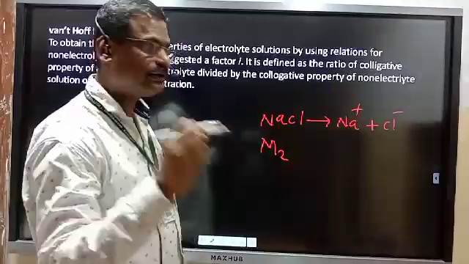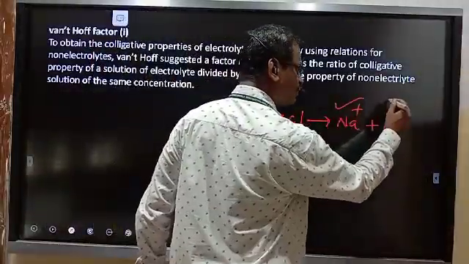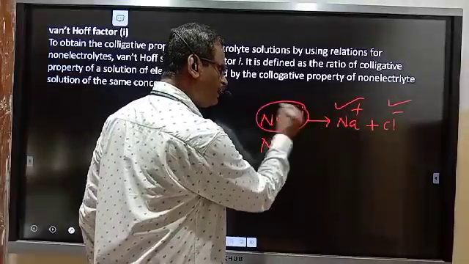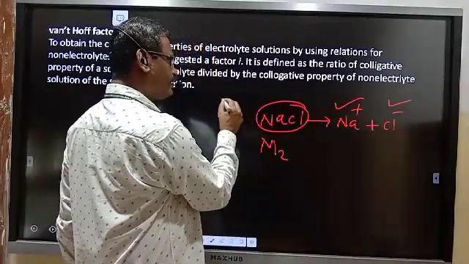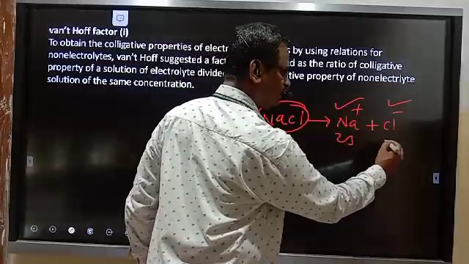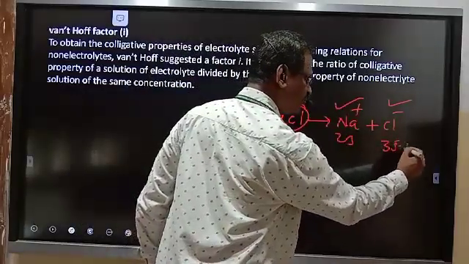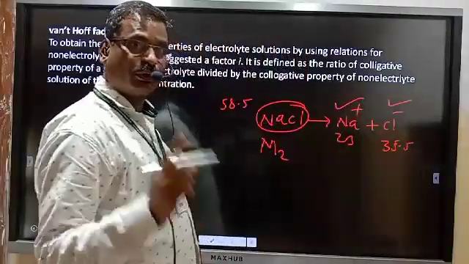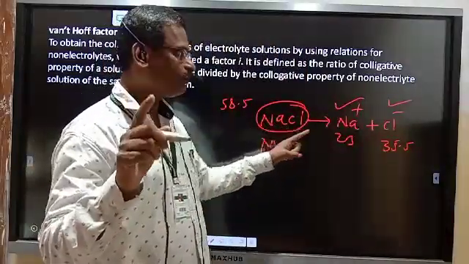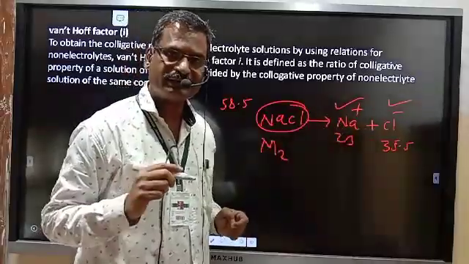But we are getting the molecular weight of either Na plus, 23, or Cl minus, 35.5. We are not getting the molecular weight of NaCl.